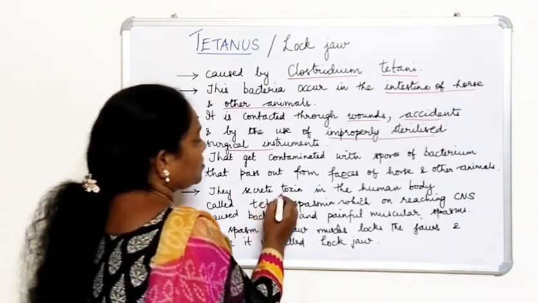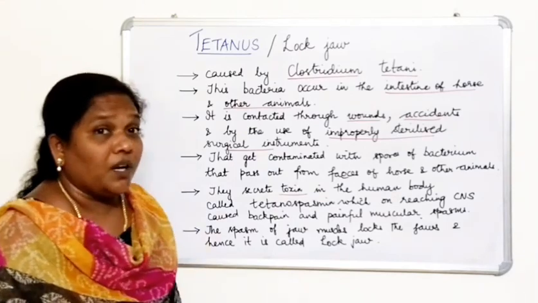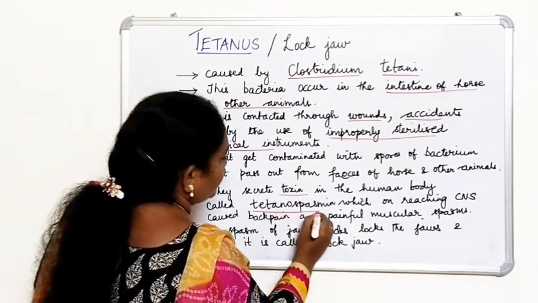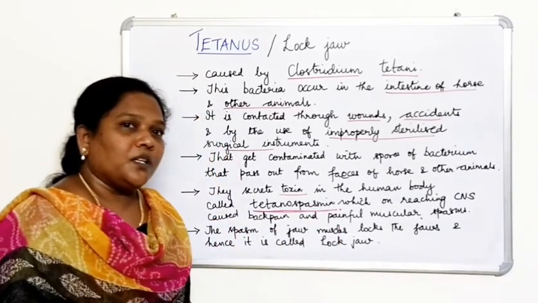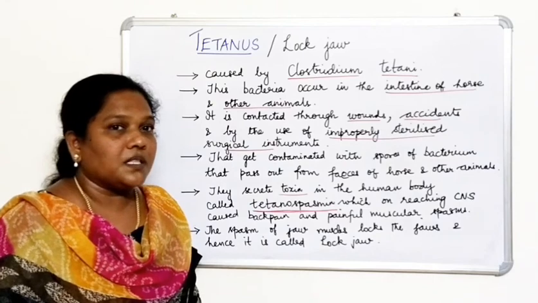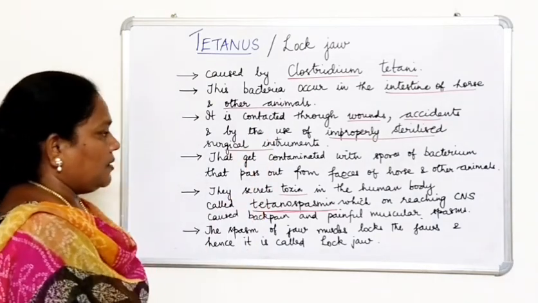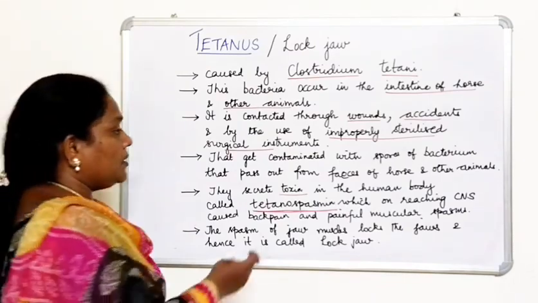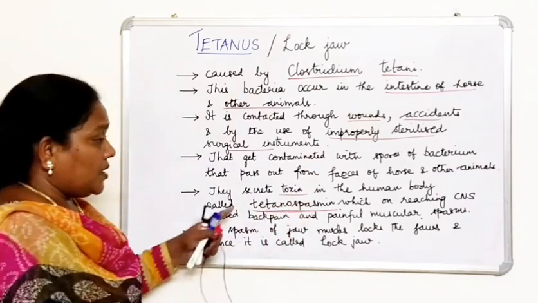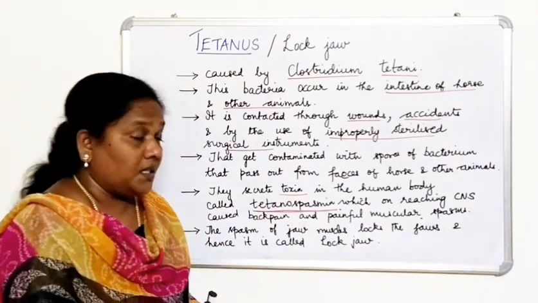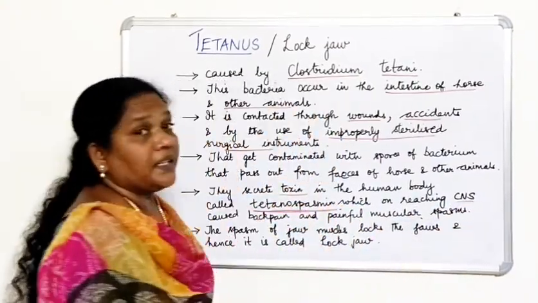What happens then? They secrete a toxin. What is the name of the toxin? Tetanospasmin. Again, what is a toxin? A poisonous substance, toxic substance. So the spores of Clostridium secrete this toxin when they enter into the human body. When this tetanospasmin enters the CNS, what is CNS? Central nervous system, the brain and the spinal cord.